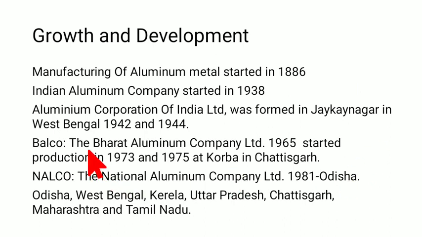But we are going to study only the important ones. So Balco is a very important one. The Bharat Aluminum Company Limited started in 1965, and production started in 1973 and 1975. In 1973, alumina production was made, and in 1975, aluminum production was made, at Korba in Chhattisgarh. About this, in a book it may say that Balco is in Orissa. Of course it's in Orissa too, but I have mentioned it in Chhattisgarh.